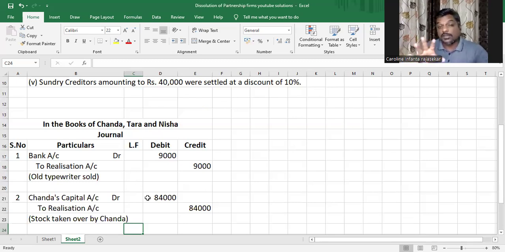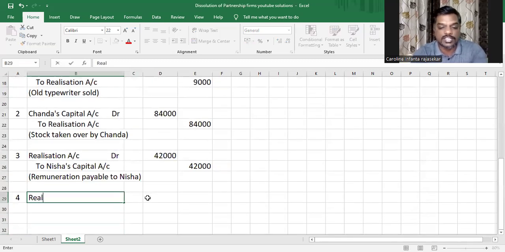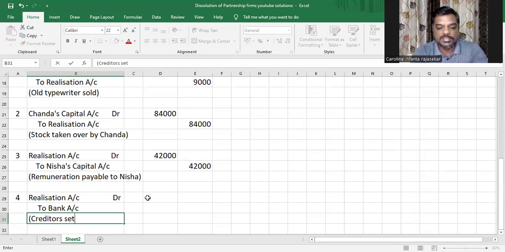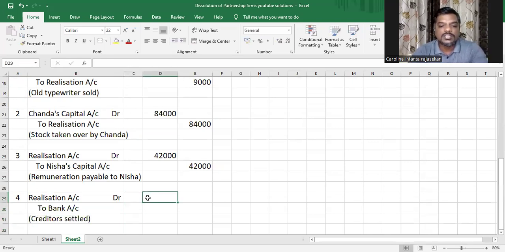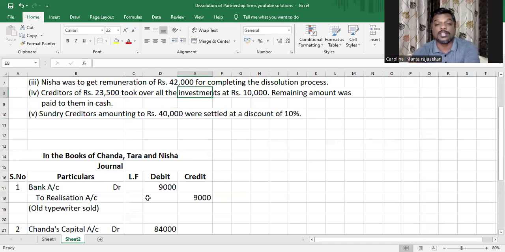But for the remaining 13,500 rupees that we paid, a creditor for 13,500 is settled. A liability for 13,500 is settled. Am I right? So realization account will be debited. And we paid 13,500, so bank account will be credited, because when money goes out, bank account will be credited. Am I right? Creditors settled. How much? 13,500. Not the entire 23,500. For the 23,500, out of that 10,000, they have taken investments. Am I right? The remaining 13,500 only was paid to them.